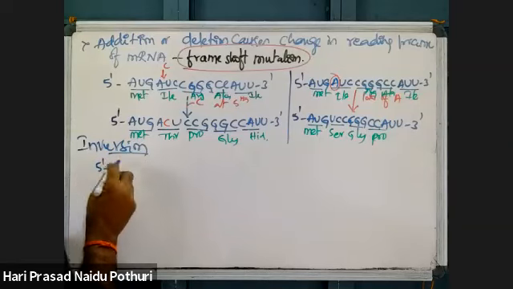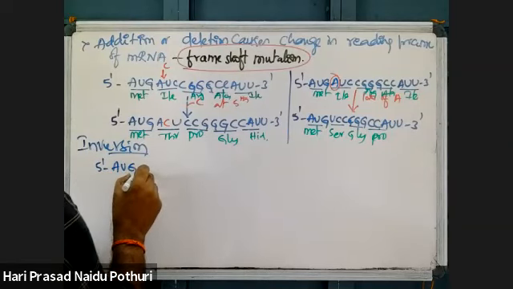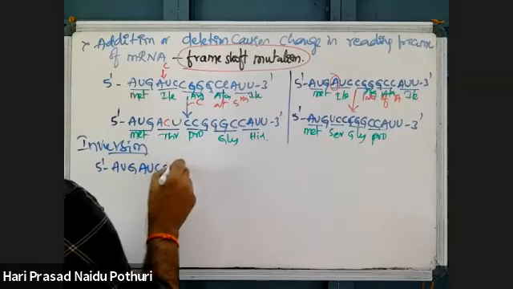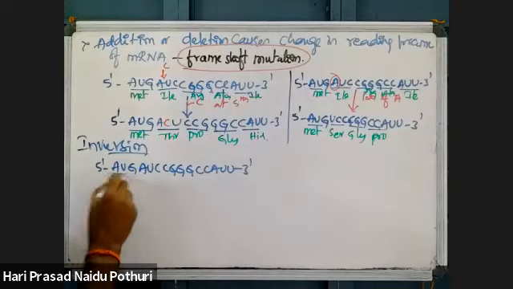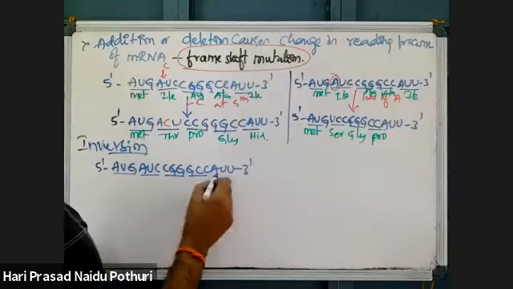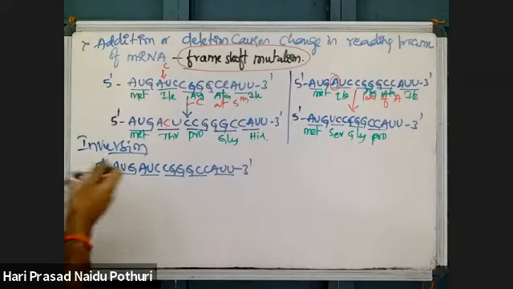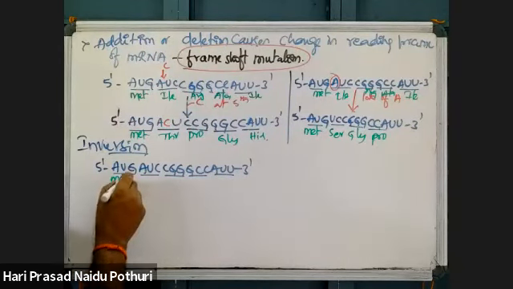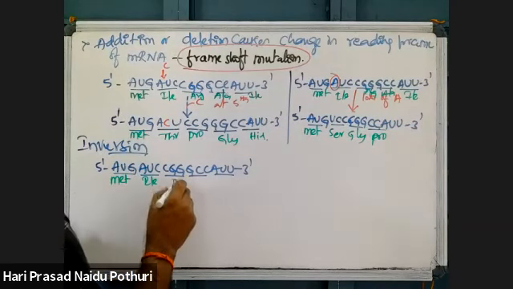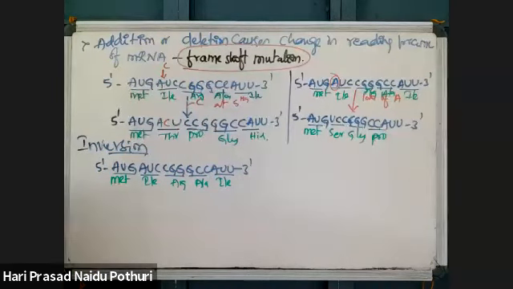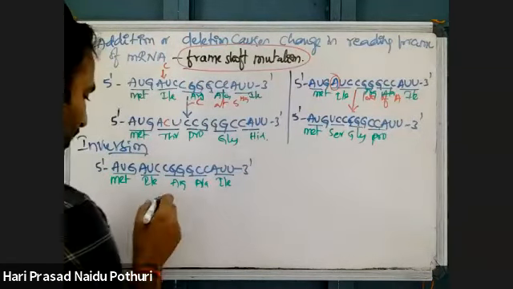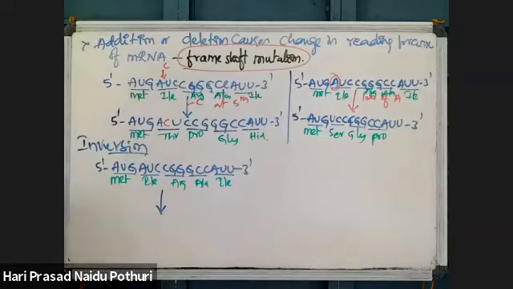Transition: 5 prime AUG AUC CGG GCC AUU 3 prime. Okay, now this is coding for methionine, isoleucine, arginine, alanine, isoleucine. Suppose inversion. What is inversion? Purine replaced with purine, or pyrimidine replaced with pyrimidine.